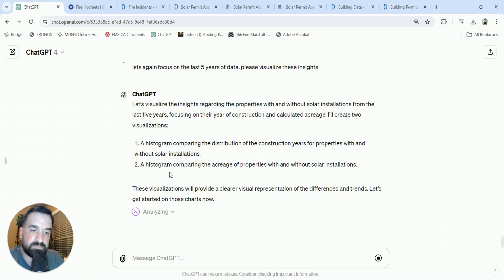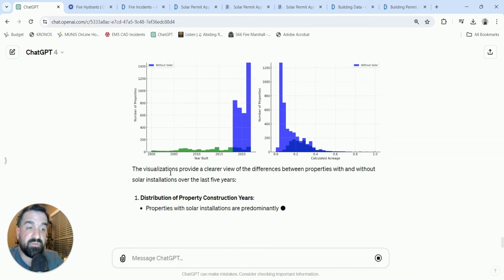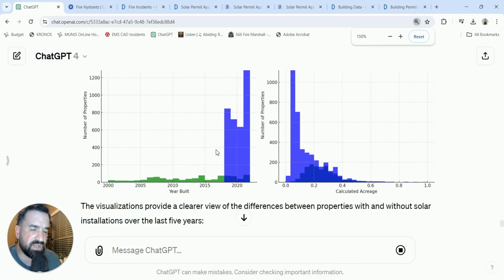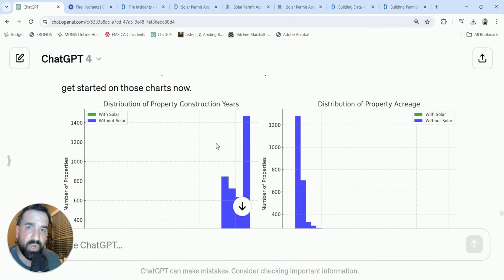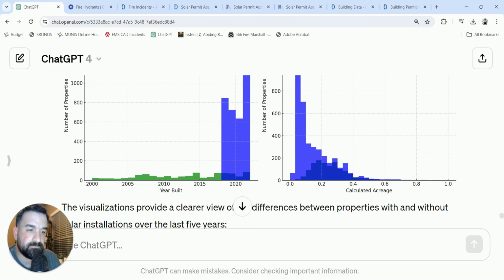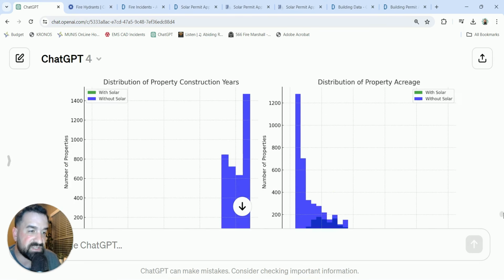So looking at possibly doing a histogram of some sort. All right, so here we have 2 side-by-side charts. We have one with the distribution of property construction years and then the distribution of property acreage. So you can see that here. Let me scroll a little bit so we can see it better on the screen. I'll zoom in so we can take a look at this now. So here we have the distribution of property construction years, year built with solar, without solar, and then with solar, without solar in terms of the acreage.